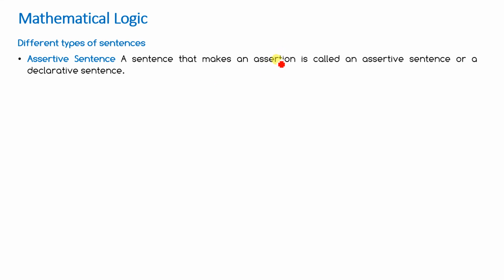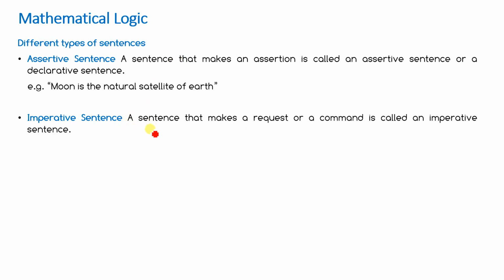Whatever we tell, the statement we make, which may be either true or false, is called an assertive sentence. An example is: the moon is the natural satellite of Earth. It may be either true or false.